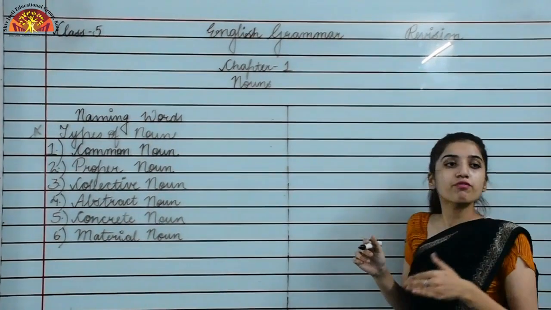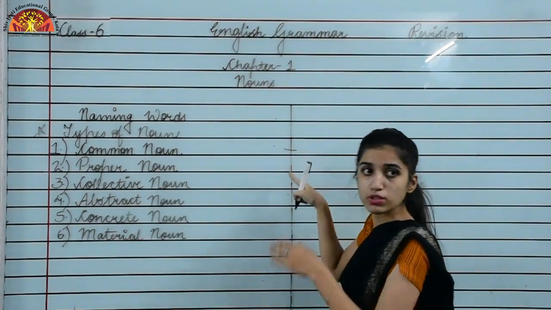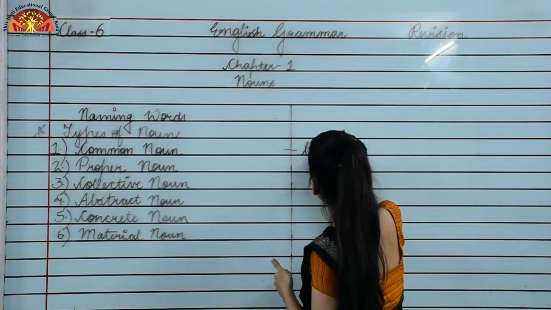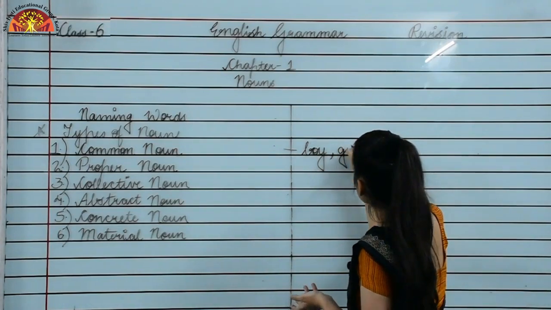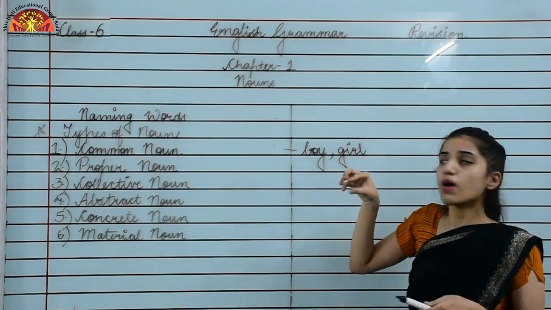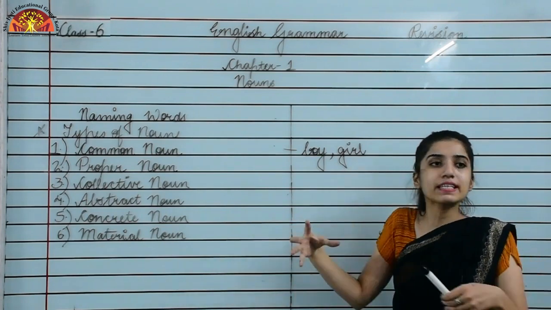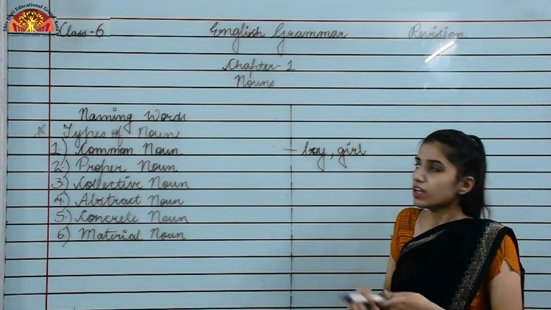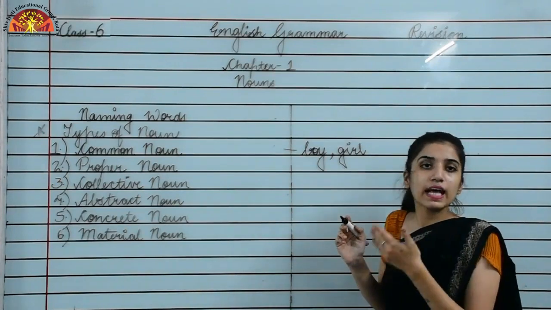Okay, so the example of common noun could be boy. I can say boy, girl. I am not specifically pointing out a boy. I am not telling the name of that. I am just commonly saying a boy. There are so many boys, right? So boy is what? A common noun.